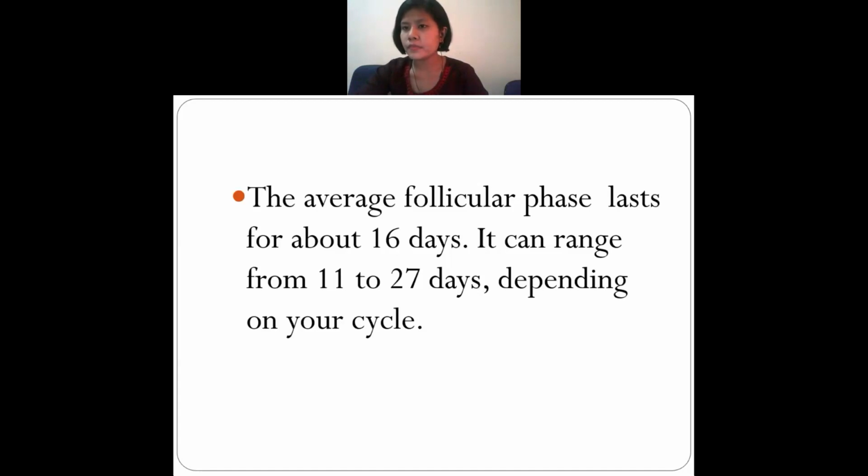Okay, the menstrual phase was how many days? The first phase, for how many days? Do you remember? 1 to 5 days, ma'am. Yeah, 1 to 5 days. And this one? 11 to 27. Yes, 11 to 27. It depends upon the individual also. For some persons it is like 16 days. It depends upon the person.